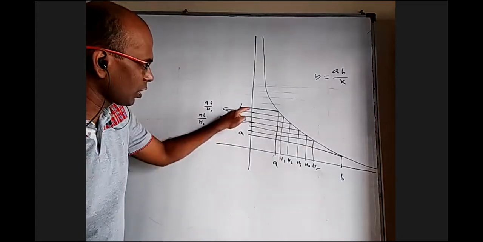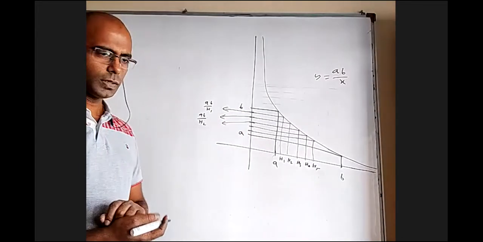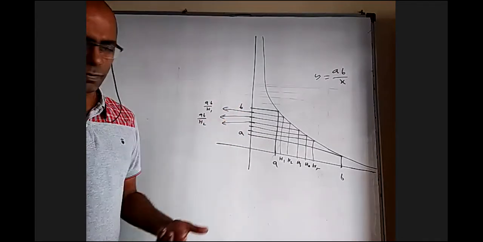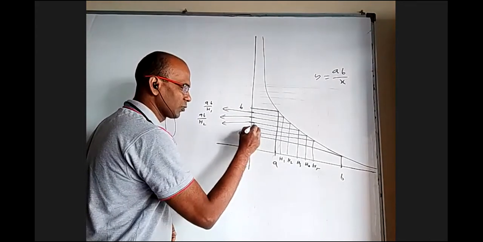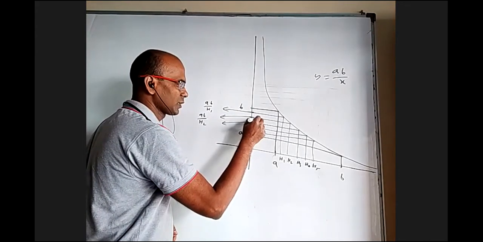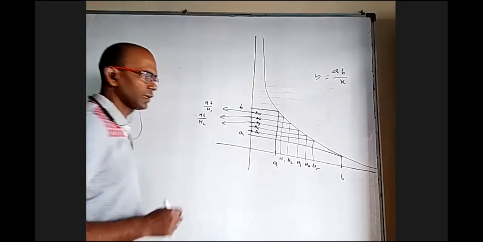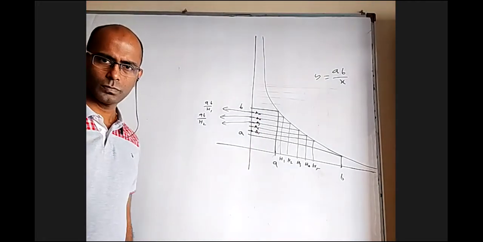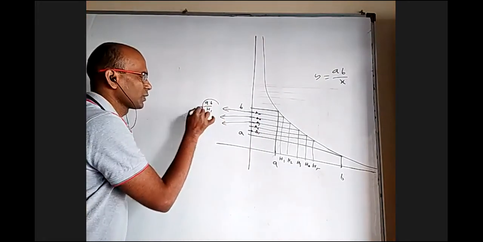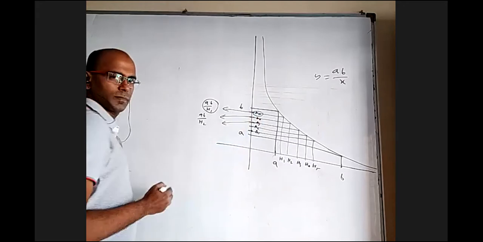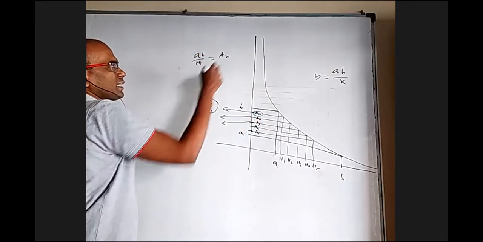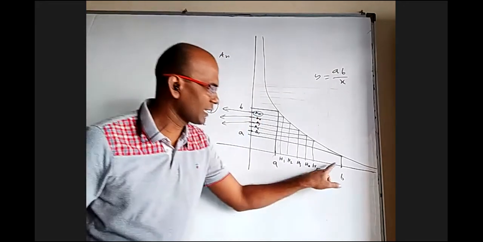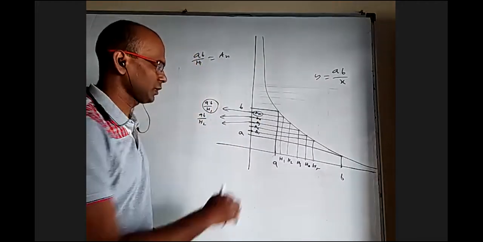But all these numbers are in AP. Between A and B, if you insert arithmetic means, there should be this only. So actually this should be capital A1, A2, A3, A4 and An. Am I right? Yes, sir. You can see now AB by H1 is the same as An. AB by H1 is equal to the nth, so you are able to see the nth harmonic mean.